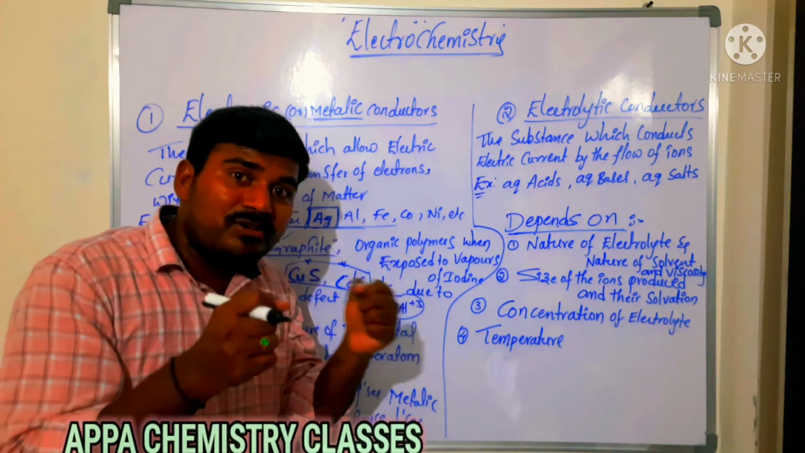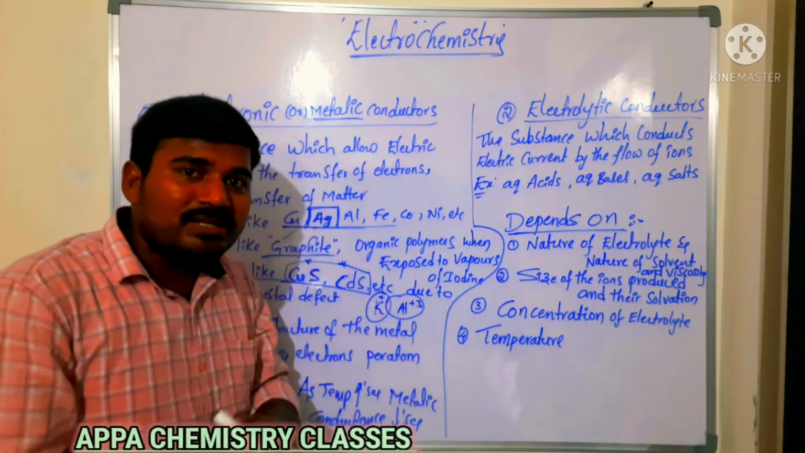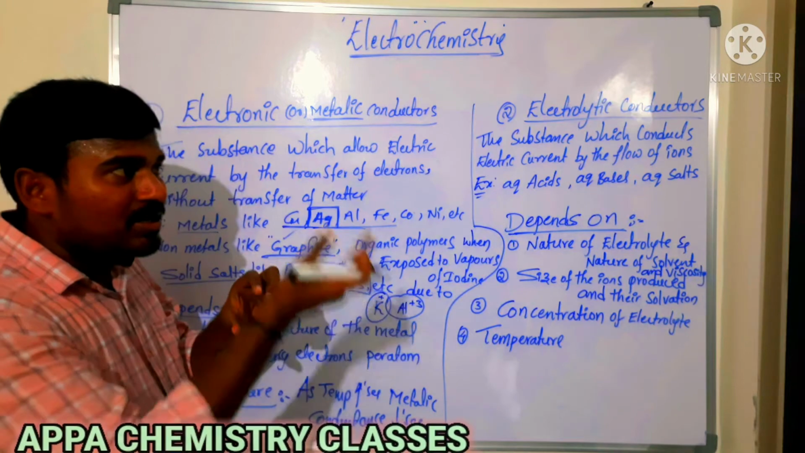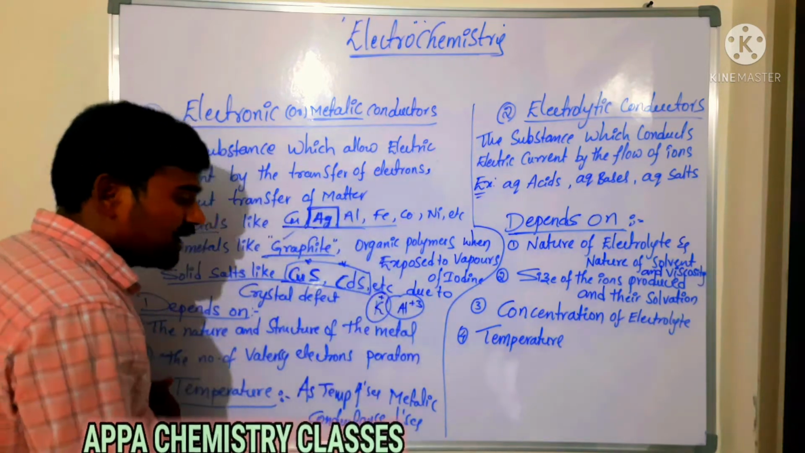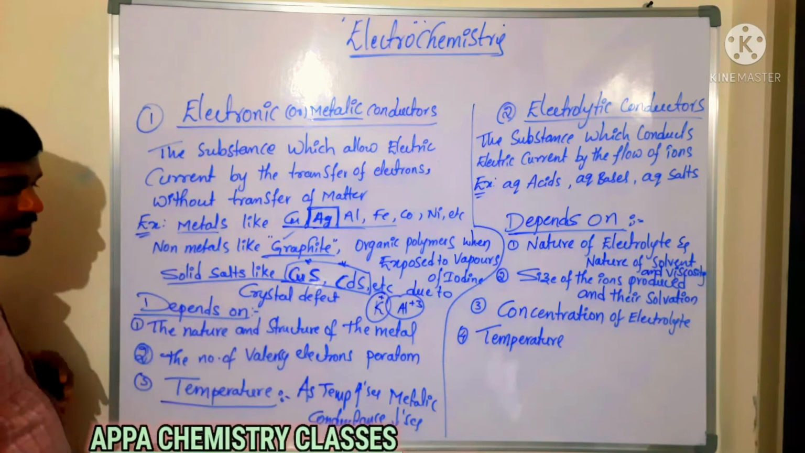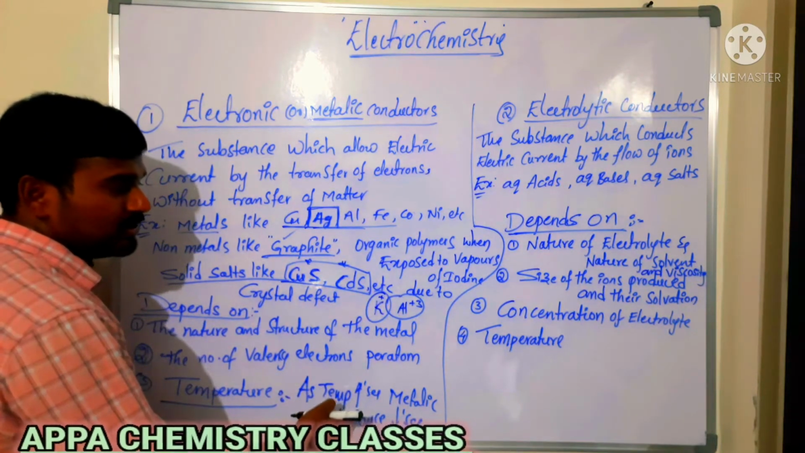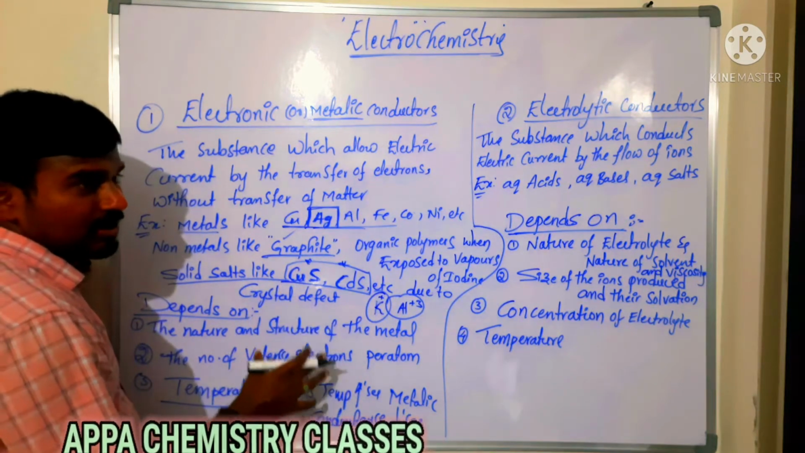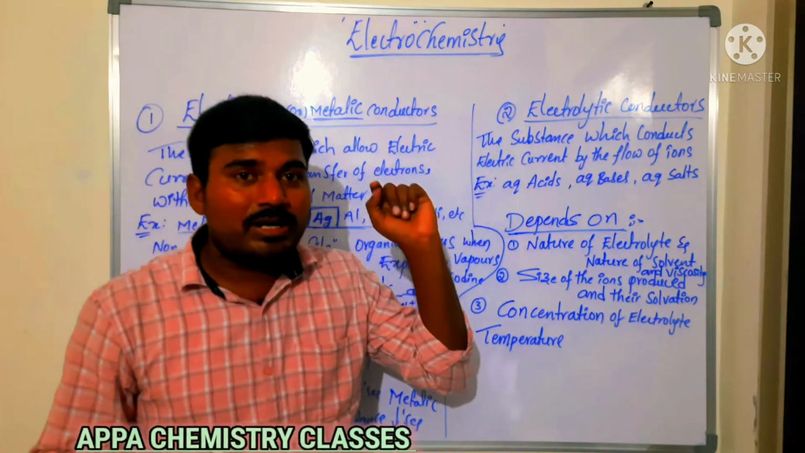When the vibration of particles takes place, resistance increases and conductance decreases. Temperature increases, resistance increases. Resistance increasing means conductance decreases. As temperature increases, metallic conductance decreases. It is due to the increased vibration of the particles in metallic solids. Is that clear? Next we are coming to the electrolytic conductors.